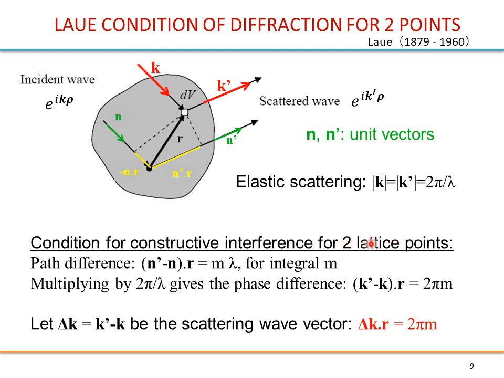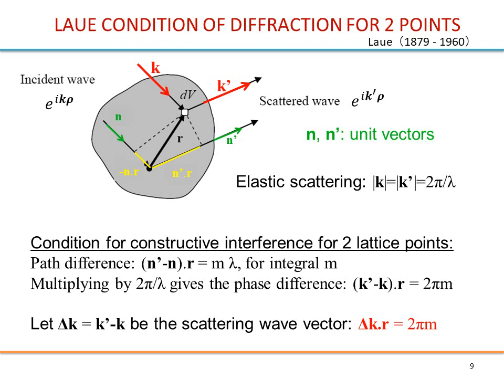At this time we don't need to say lattice, just 2 points. The path difference is that in yellow, and for constructive interference you need this to be equal to an integral times lambda. So this is a path difference, a distance.